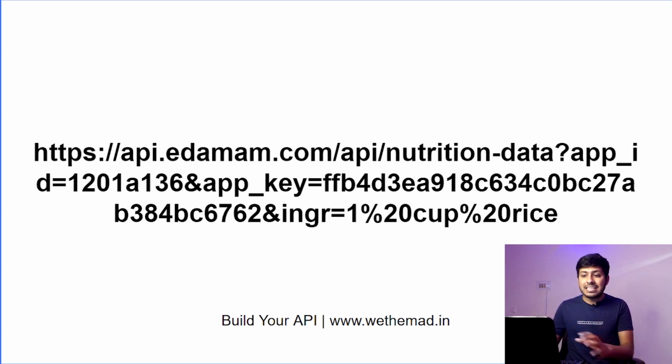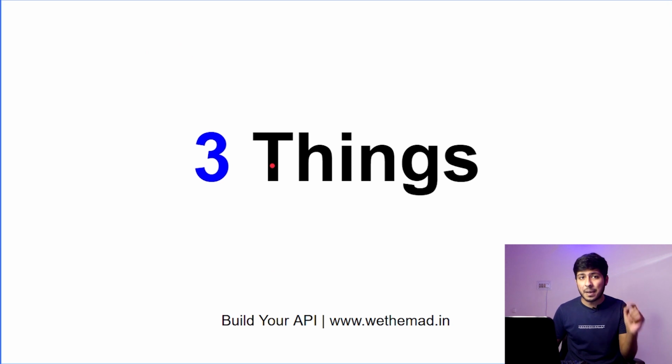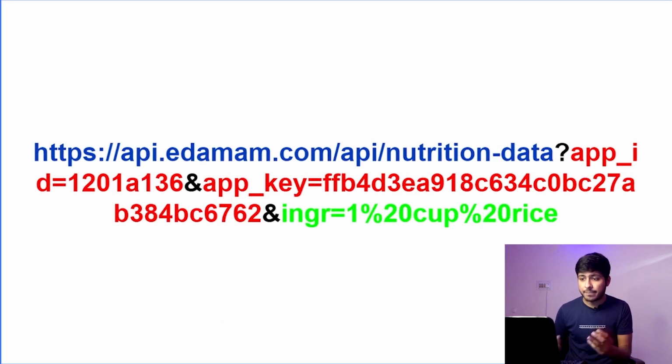For right now, this is the API, the thing that you can see on the screen. This is the API that Edamame provides. Okay, now let's just break this API. And this API has three things in it. What are those? See, the first one is in blue and we call it the URL.